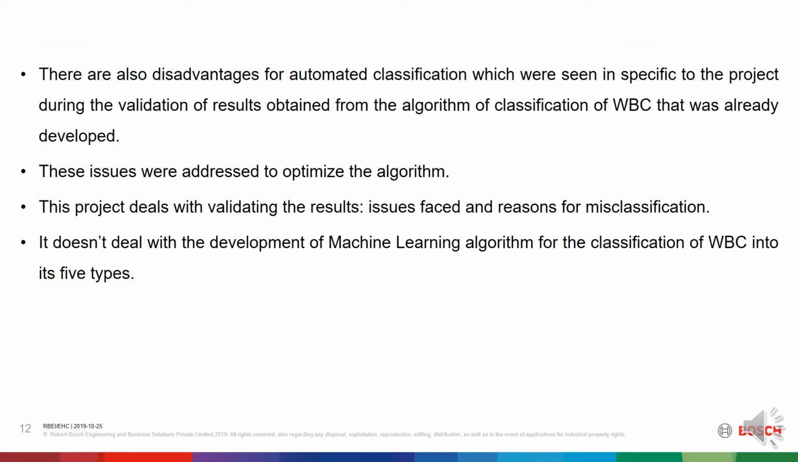Since the advantages of automated classification are considered, we should also take into account the disadvantages of automated classification, which were seen specific to the project during the validation of results obtained from the algorithm of classification of WBC that was already developed. These issues were addressed to optimize the algorithm. This project deals with validating the results, which are issues faced and reasons for misclassification. It doesn't deal with the development of the machine learning algorithm for the classification of WBC into its 5 types.